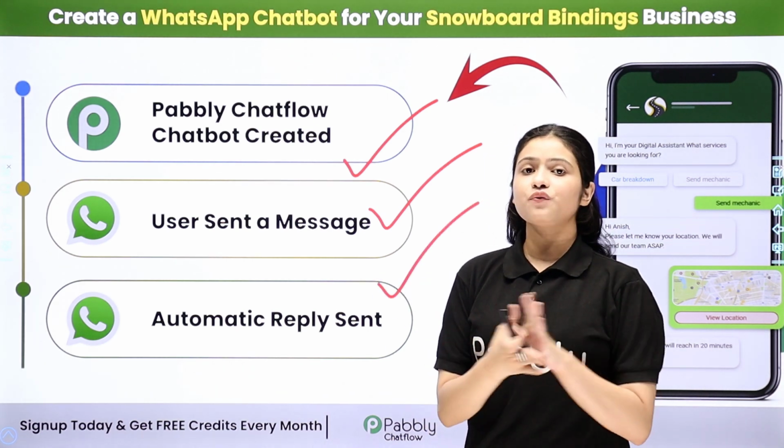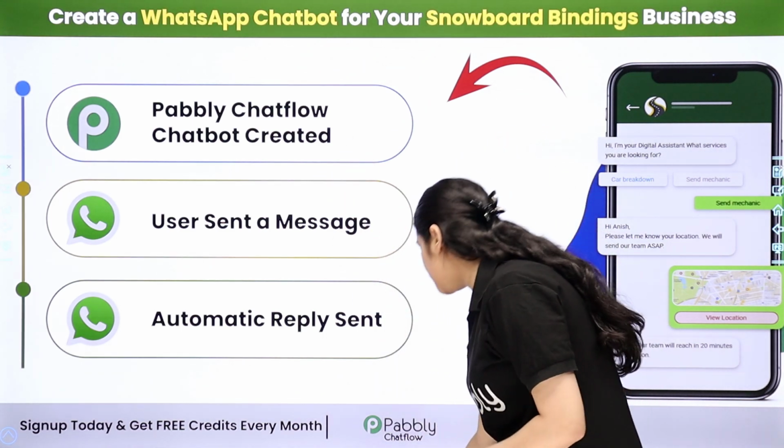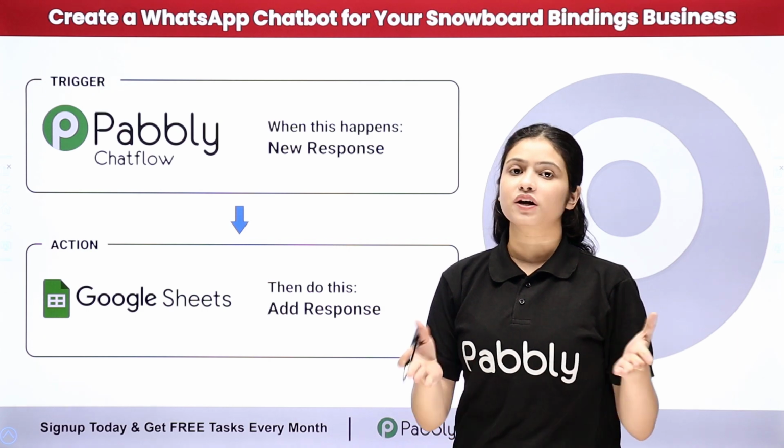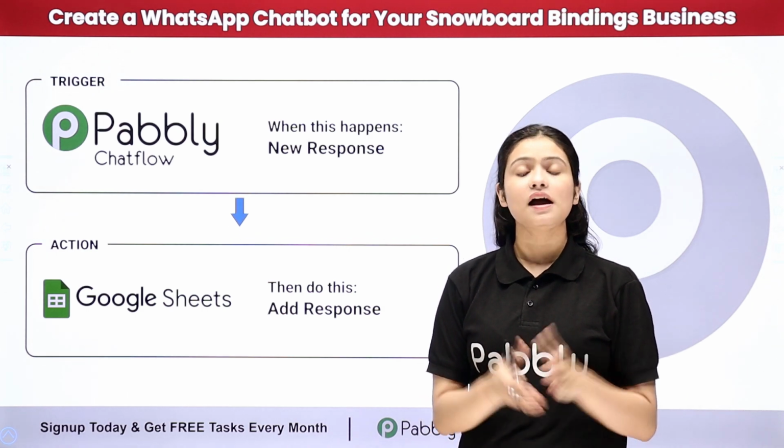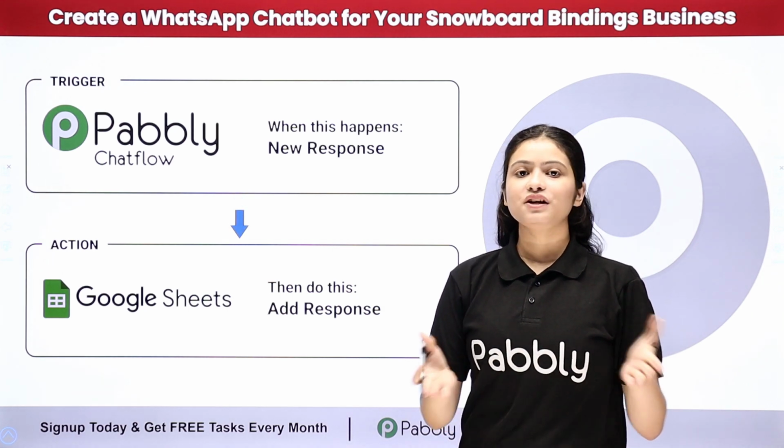Not only this, if you also want to collect the details of your leads or your customers and add the details systematically to your CRM or Google Sheets, you can also do that with the help of Pabbly Connect by simply connecting your Pabbly Chatflow account with your Google Sheets or your CRM, and your work is done.